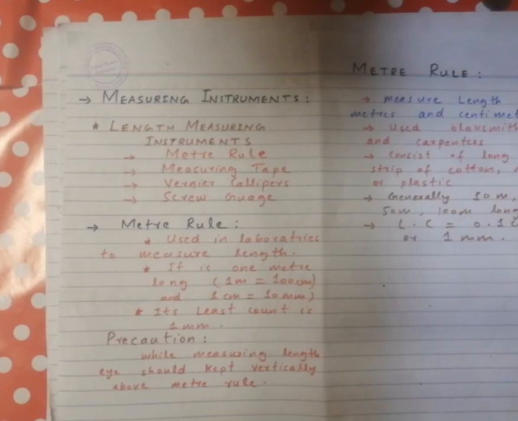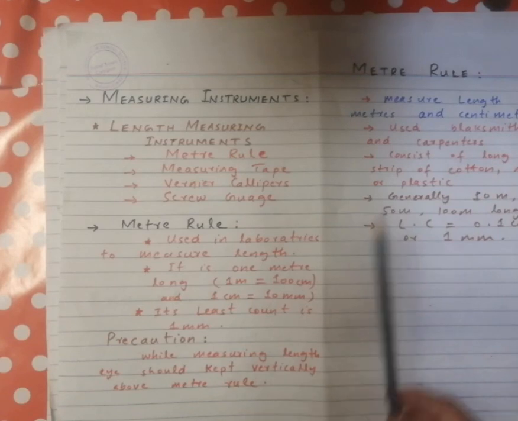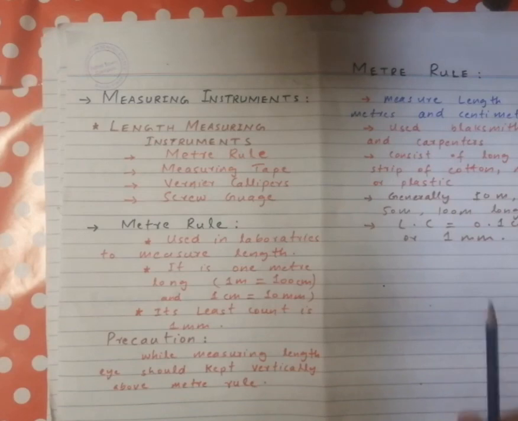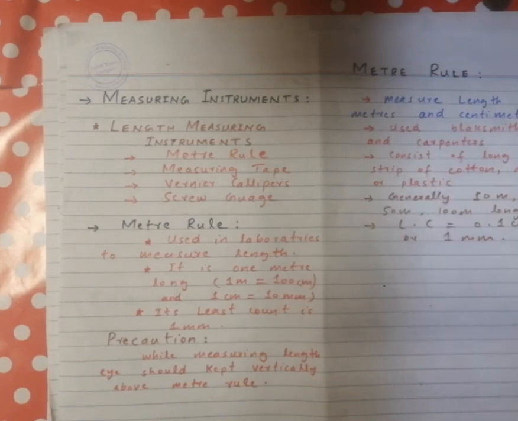Our next topic is the measuring tape. A measuring tape is used to measure length in meters and centimeters. It is used by carpenters and blacksmiths, and it consists of a long thin strip of cotton, metal or plastic. Generally, it is available in 10 meter, 20 meter or 100 meter lengths. The least count of a measuring tape is 0.1 centimeter or 1 millimeter. So the minimum measurement we can take is 1 millimeter.